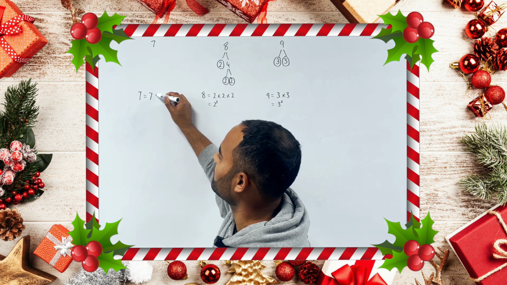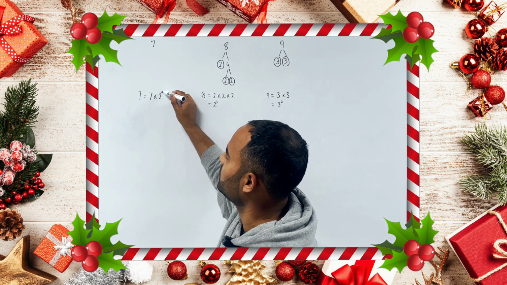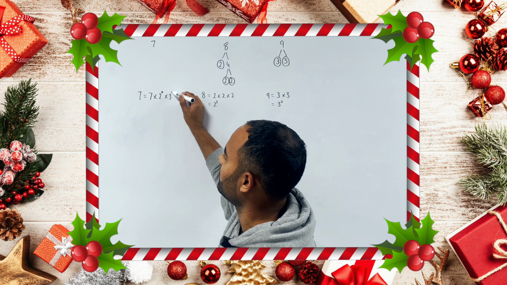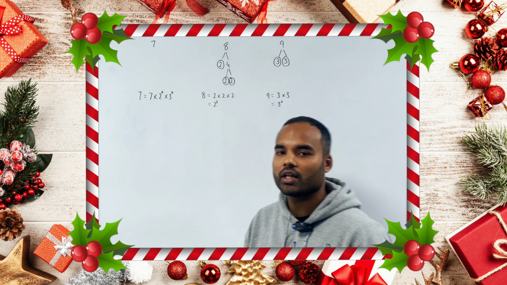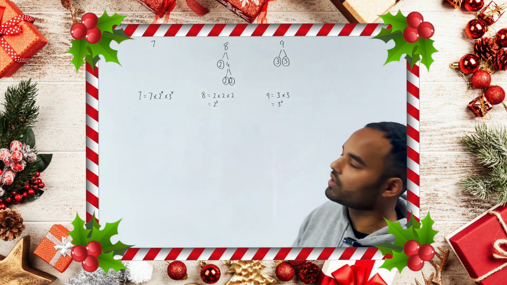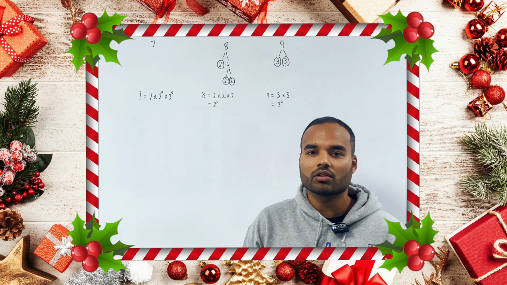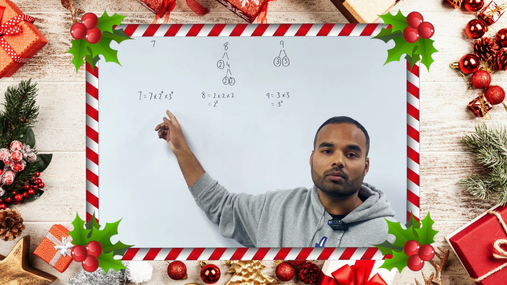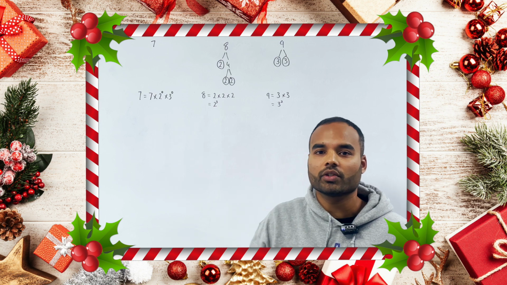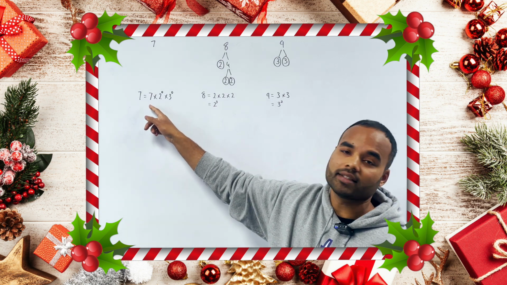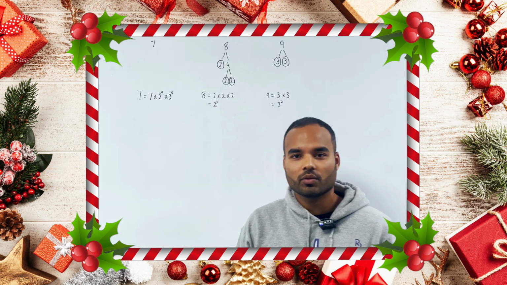So I'm going to rewrite 7 as 7 multiplied by 2 to the power 0 multiplied by 3 to the power 0. The reason I'm doing that is because in my other lists, the prime numbers that I have are 2 and 3. And also remember that any base raised to the power 0 is 1. So this is really the same as 7 times 1 times 1, which is 7.